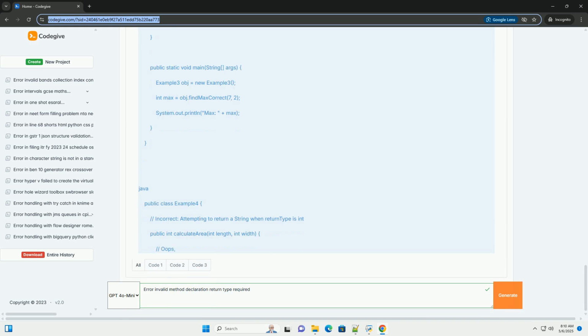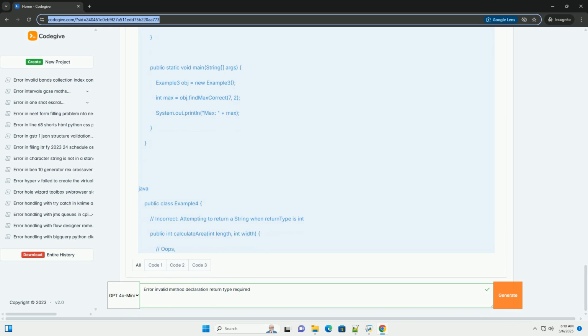Returning the wrong data type. Make sure the data type you return in the return statement matches the declared return type of the method. The calculateArea method incorrectly tries to return a string value when its return type is int. The compiler will report an incompatible types error. The corrected version multiplies length and width and returns the integer result.